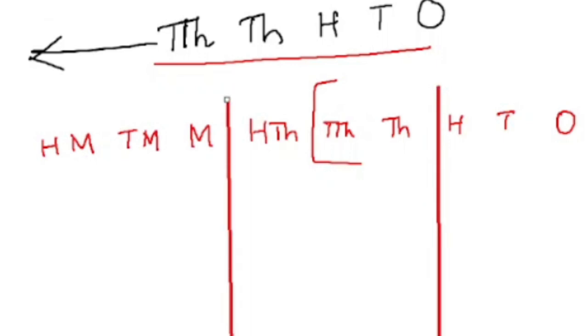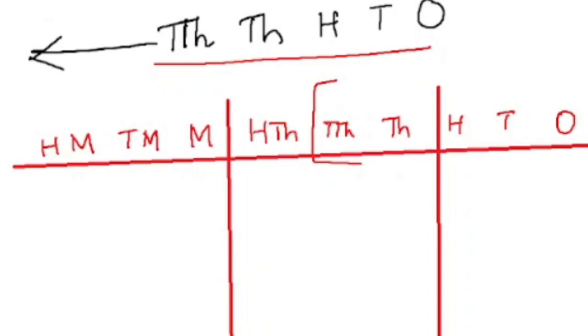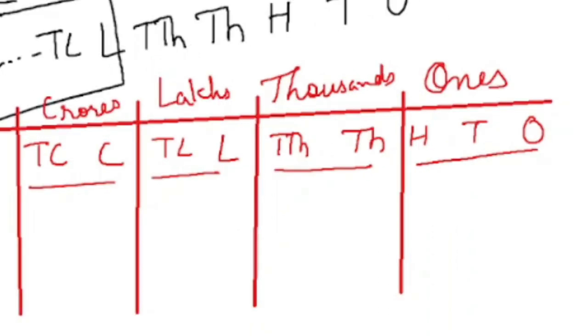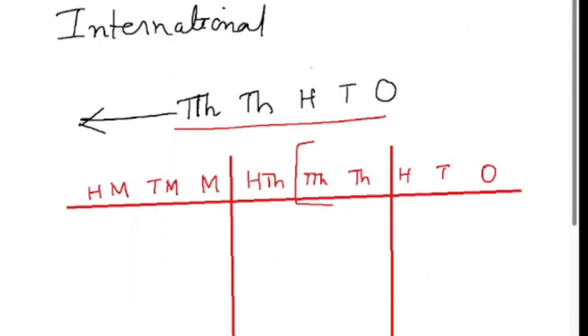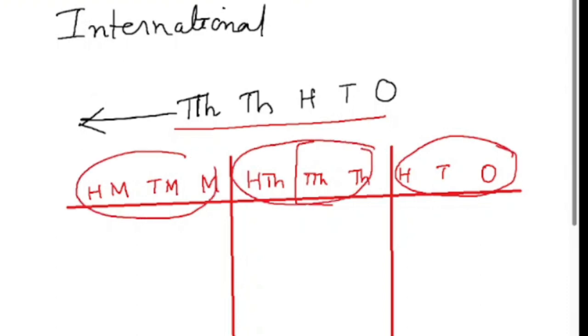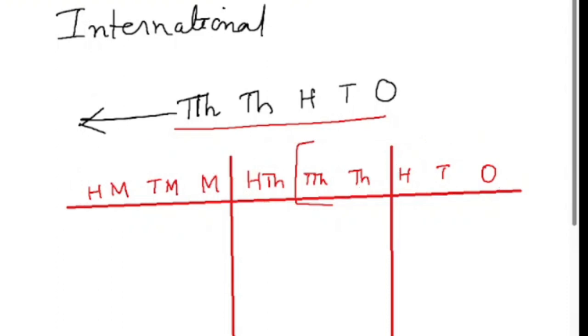Here the difference is, in the Indian system we did the grouping: the first period was of 3 places, and then we have 2 places. But in international, all the groups will be of 3 places, and the periods will be named accordingly.